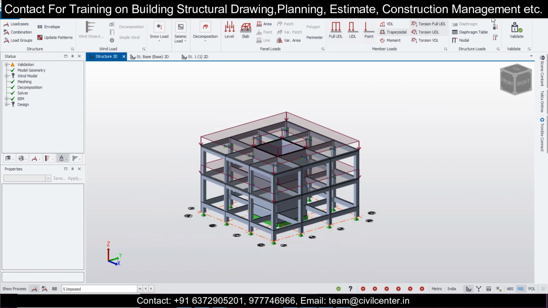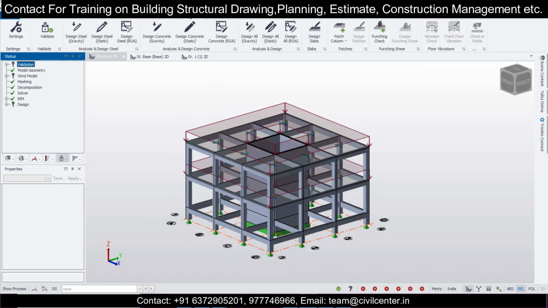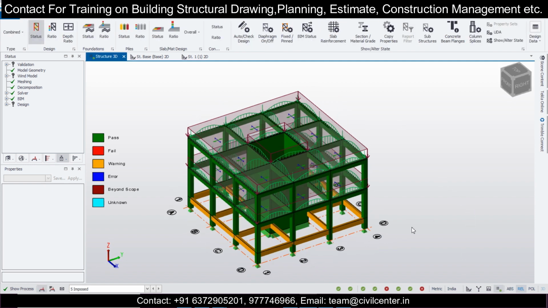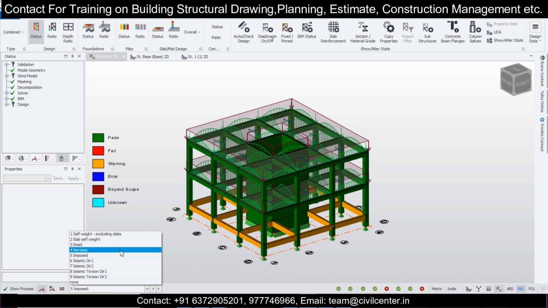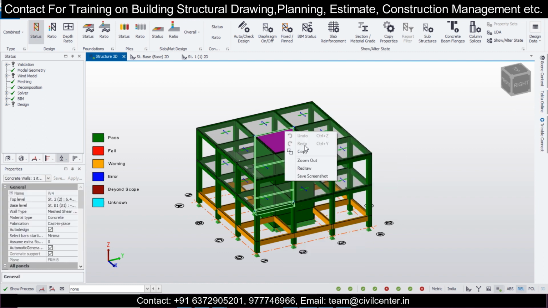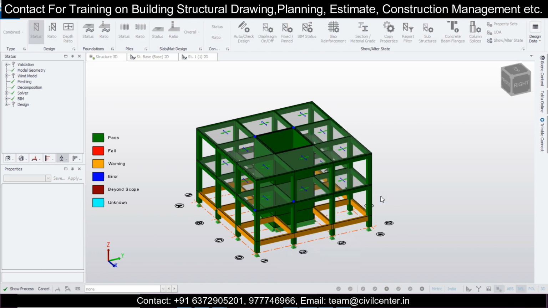So after that we'll just click on validate, and the model has been validated, and we'll go to this design, and then design all static. So just after we click on this design all static, the model will get designed. So now as you can see, the model has been designed. We'll just simply remove the loads here, and let's set this to none, and we'll just see the design of one particular shear wall. So just right click on it, and check design selection static, just click on that.